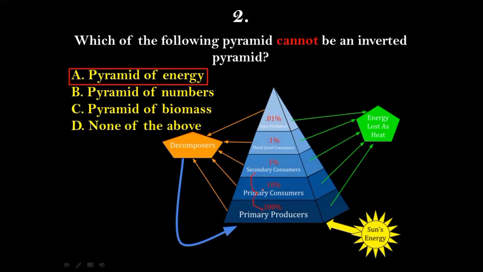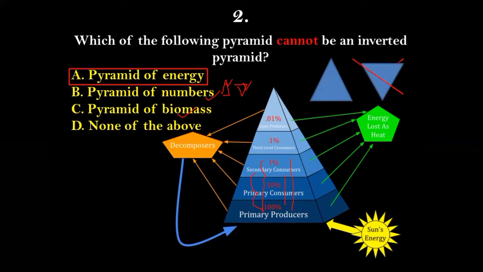So as you can see here, the numbers are decreasing as the food energy is transferred from one trophic level to another. So the pyramid of energy cannot be an inverted pyramid because the amount of energy at each trophic level decreases as it moves through an ecosystem. Among these 3 pyramids, pyramid of numbers can be both upright as well as inverted. Biomass can also be in an upright or an inverted position, but the pyramid of energy can always be upright, it can never be inverted.